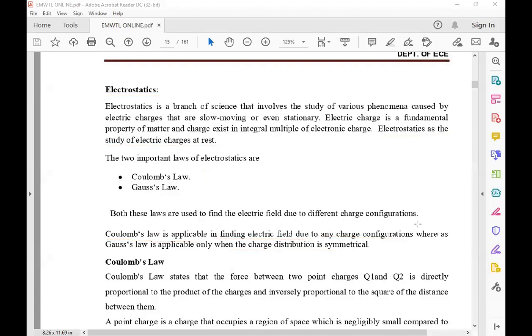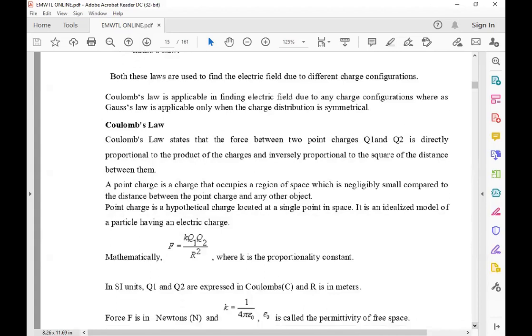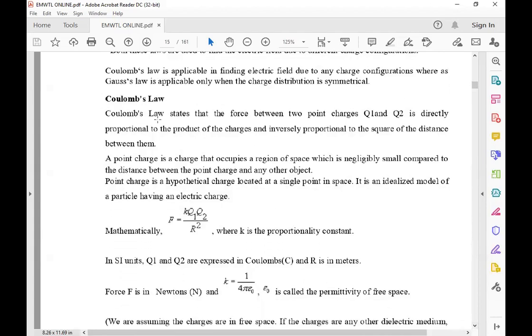You can see the definition of Coulomb's law here. Coulomb's law states that the force between 2 point charges Q1 and Q2 is directly proportional to the product of charges.